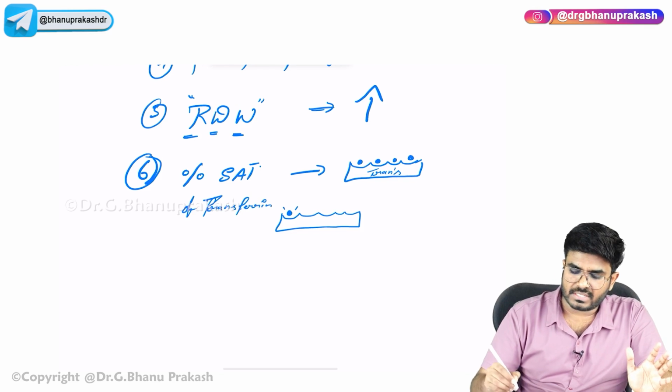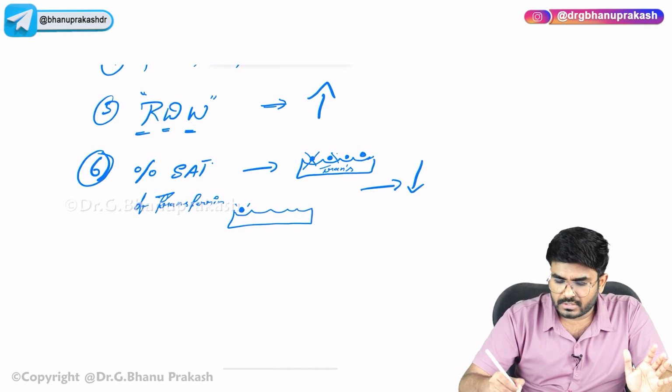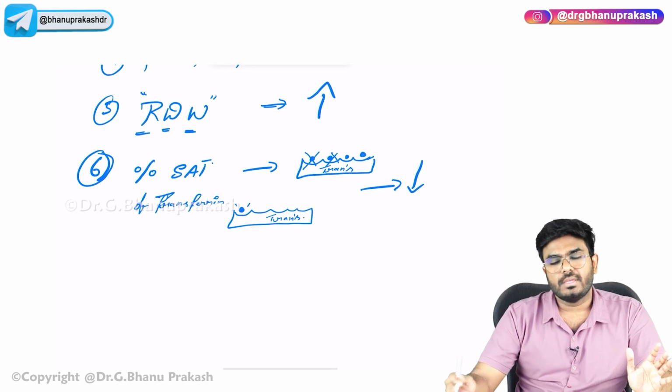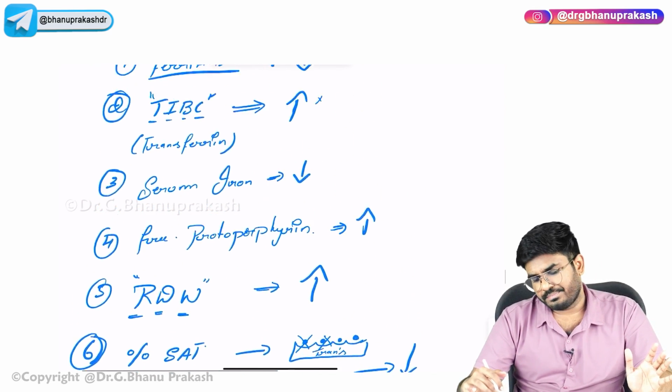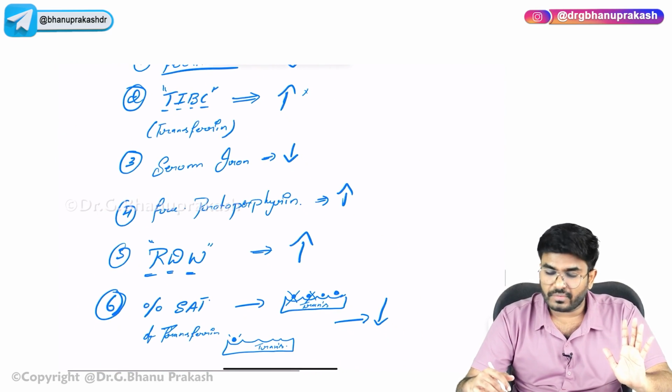Now the percentage saturation of the transferrin decreases because iron is not there. Iron is not there, so percentage saturation decreases. Okay. So these are the 6 laboratory changes that can be appreciated. Okay, these are the peripheral smear changes.